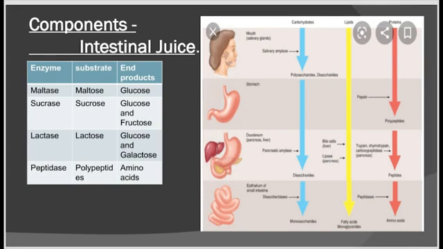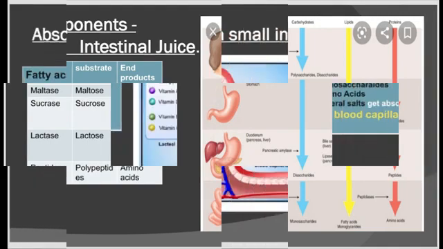Once the food passes along the small intestine, the food is mixed with intestinal juice containing the enzymes maltase, sucrase, lactase and peptidase. The enzyme maltase converts maltose into glucose. The enzyme sucrase converts sucrose into glucose and fructose. The enzyme lactase converts lactose into glucose and galactose. The enzyme peptidase converts polypeptides into amino acids.